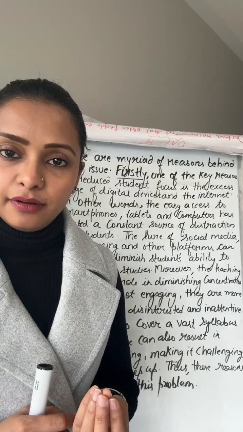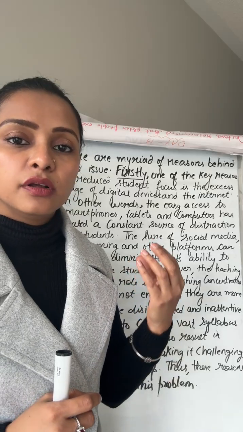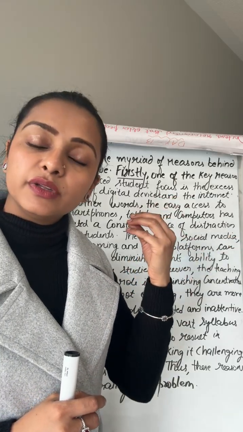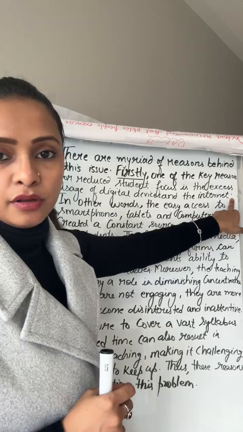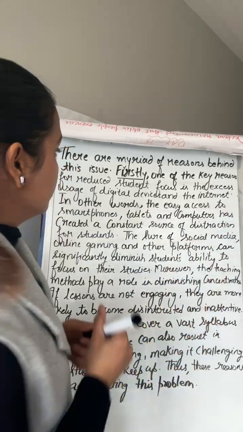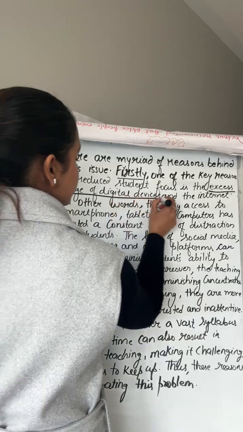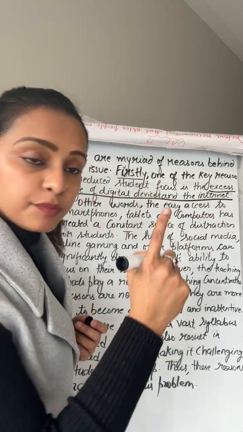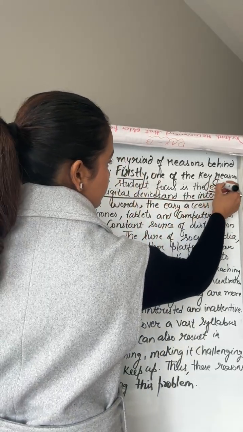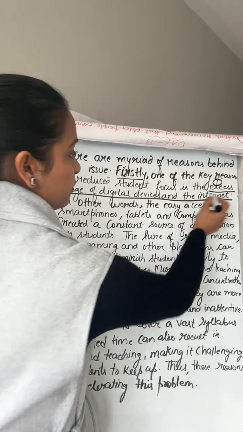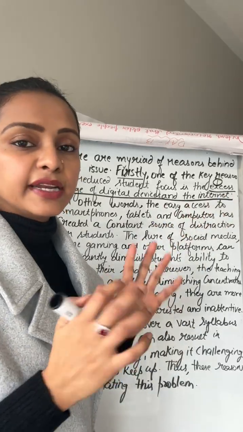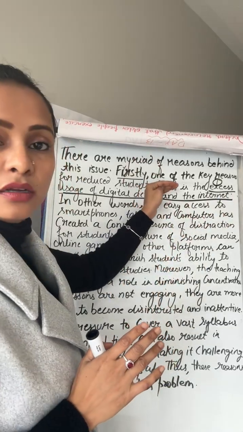This is our point, and we'll write down the keyword only and put a full stop. Do not explain anything. The excess usage of digital devices and internet is our first point. Put a full stop. Do not explain anything in the first line or in the second line.